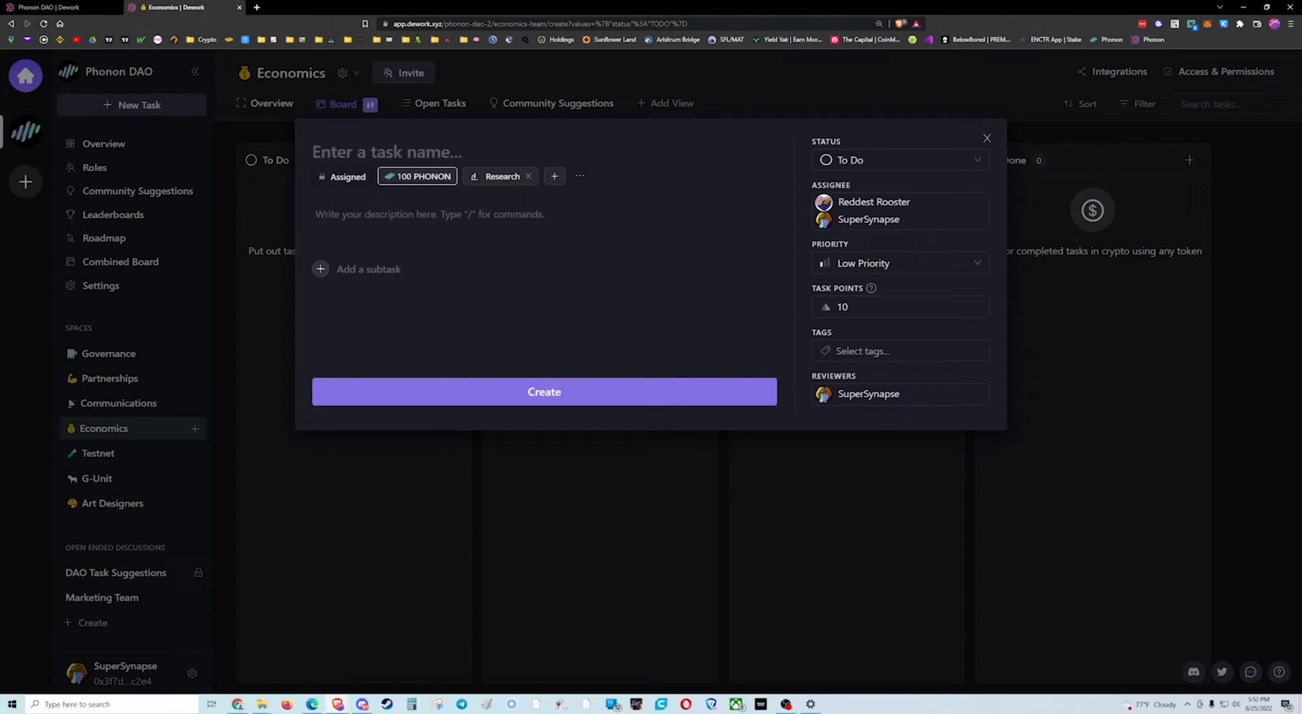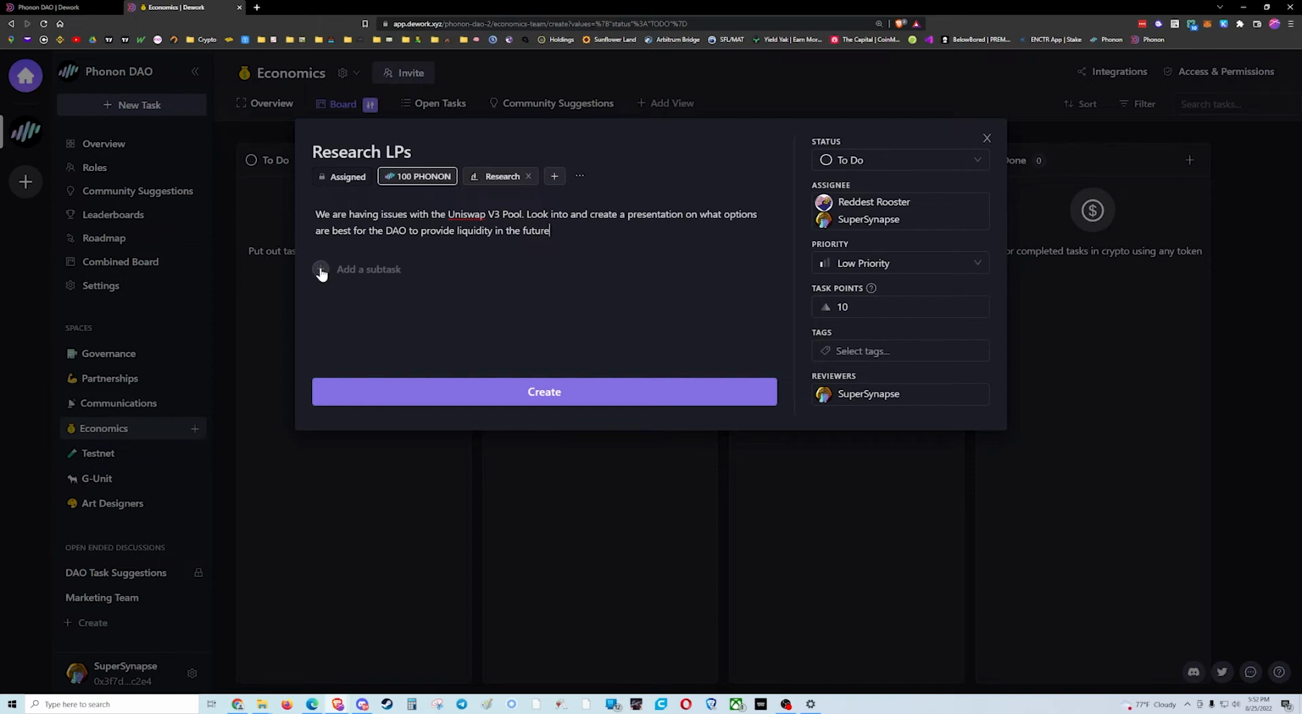We're going to enter the task name here. We're going to put in research LPs for liquidity pools. And we're going to put a good description. We are having issues with the Uniswap V3 pool. Look into and create a presentation on what options are best for the DAO to provide liquidity in the future. All right, so we have a description.